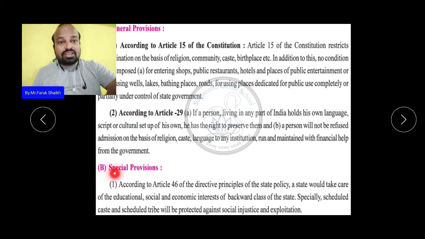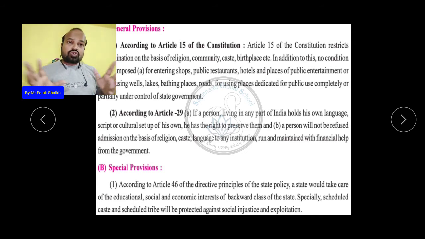Now B is the special provision. Some special provisions have also been made for their upliftment. According to Article 46 of the Directive Principles of State Policy, the state will take care of the educational, social and economic interests of the backward classes. The state has to look after their upliftment and progress, and take care of their educational, economic and social progress.